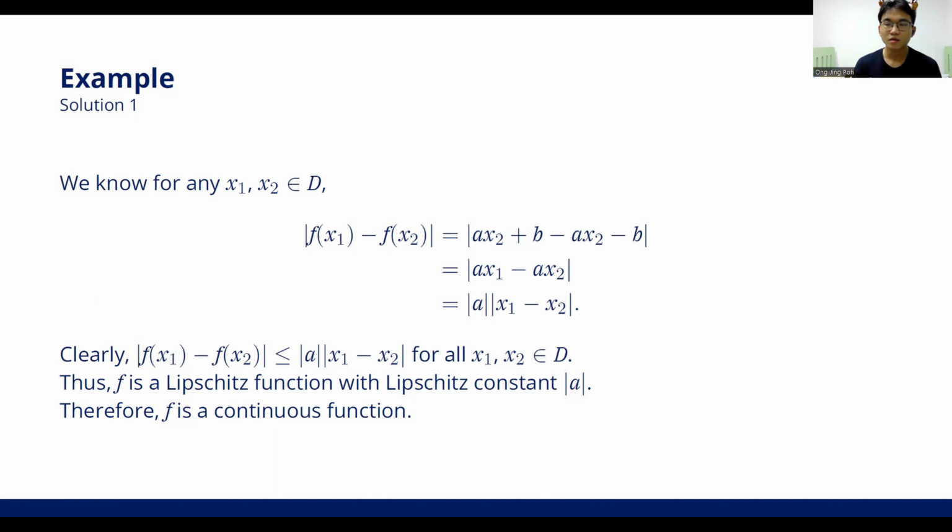We know that the absolute of f(x1) minus f(x2) is equal to the absolute of a times the absolute of x1 minus x2, which is also true for the smaller or equal case. This implies that f is a Lipschitz function with Lipschitz constant absolute a. So by the theorem that we have said and proved before, f is a continuous function.